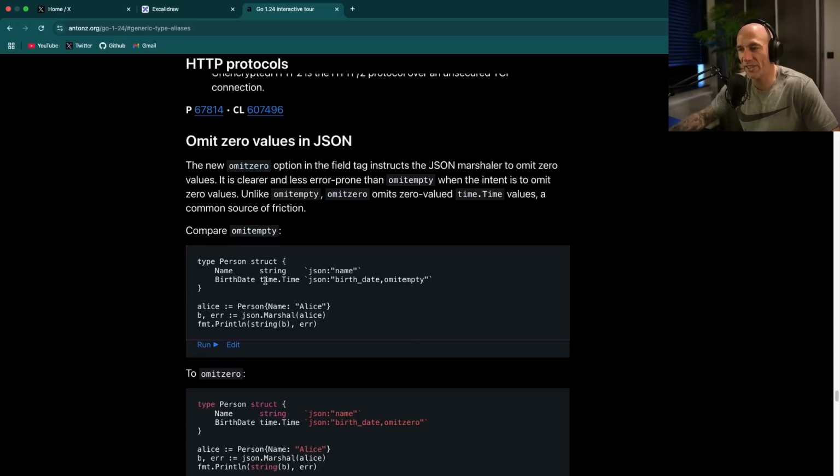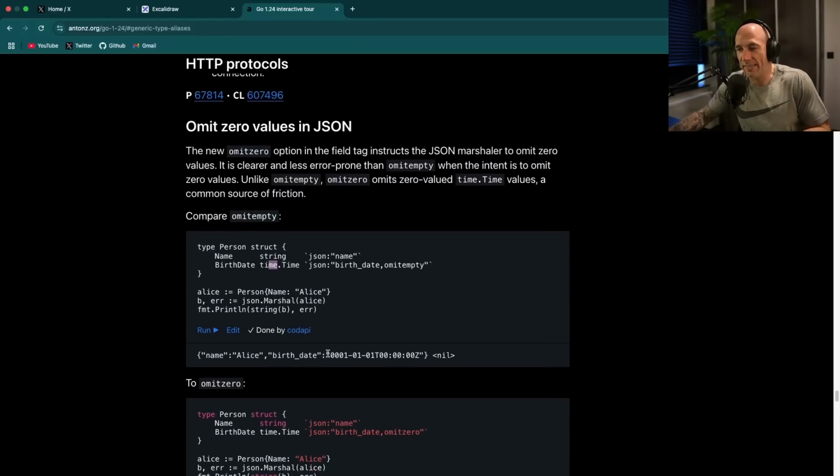The thing is that this time.Time, if time.Time is empty, you're going to get this. This is an empty time.Time, which is nothing. It's empty, but it's going to be default initialized because that's what Golang does, right?